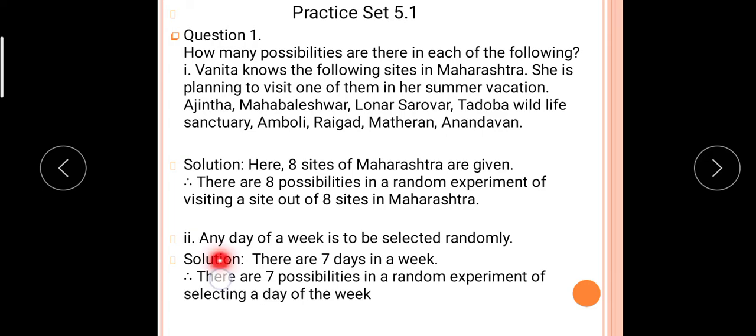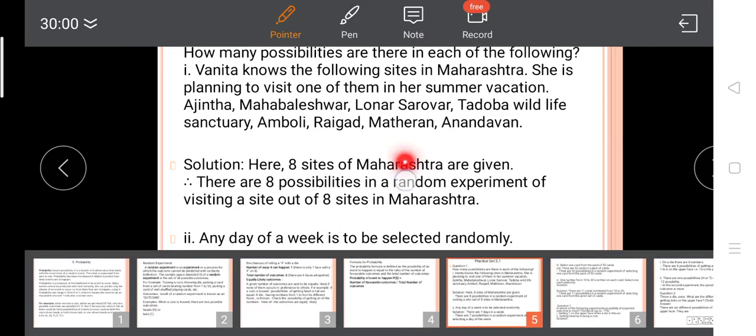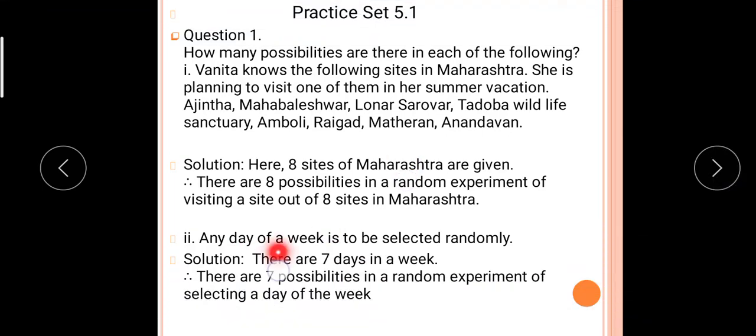Any day of the week is to be selected randomly. So how many days are possible? Obviously there are 7 possibilities, because there are 7 days in a week, and therefore there are 7 possibilities in a random experiment of selecting a day of the week.